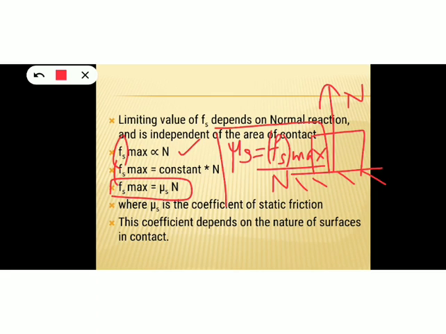Coefficient of static friction is defined as the ratio of limiting value of static friction and the normal reaction force N.